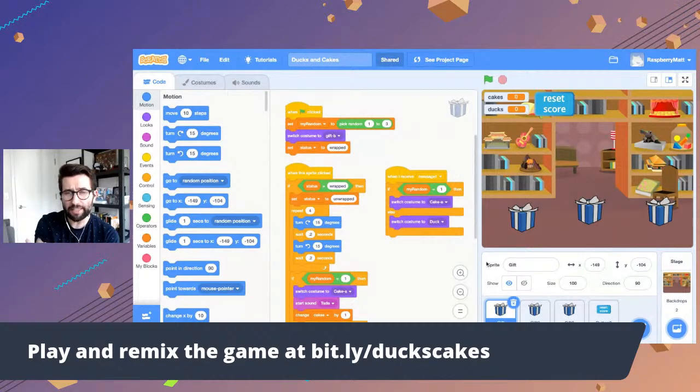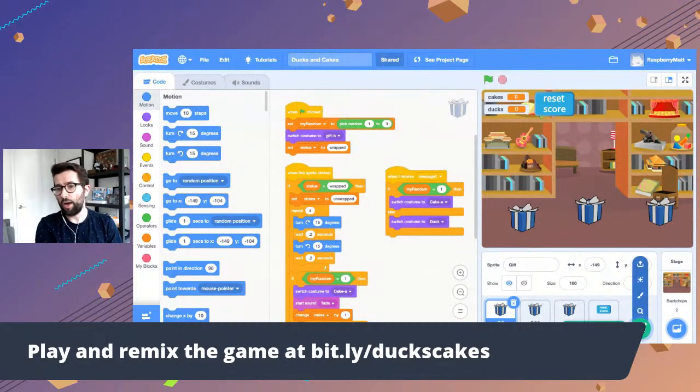So what I had said I wanted to implement, there are a couple things I wanted to implement today on the stream. One of them is essentially I want to make a big button that rewraps all the gifts and starts the game over again so that you don't have to go all the way up to the green flag. I thought it didn't quite make sense to go to the green flag to start the game over. I feel like most games that are made in Scratch, you'll hit the green flag to start the game from the very, very beginning. And then any kind of play over and over again, or resetting or going to a new level, it's usually not done by the green flag. I mean, it can be, but I just feel like maybe the green flag is really the beginning of the game. And any other reset should be its own button.